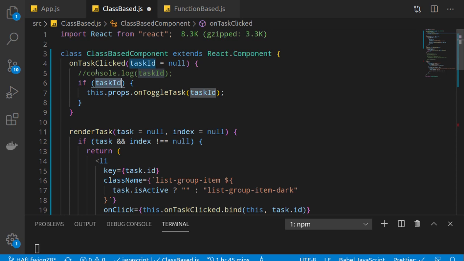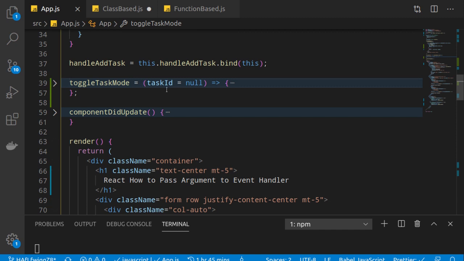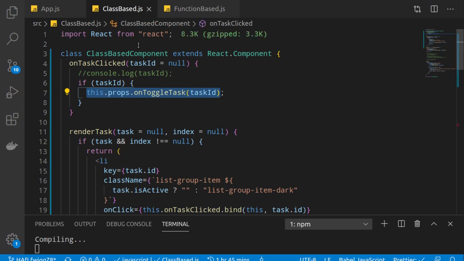So what will happen? As soon as we click an li, this function will be called. This function will receive a task ID which it will further send to the onToggleTask prop, which is this one. And what will happen? This is referring to this particular function. So we will receive the task ID here. Clear? Let's go here and quickly turn it on.